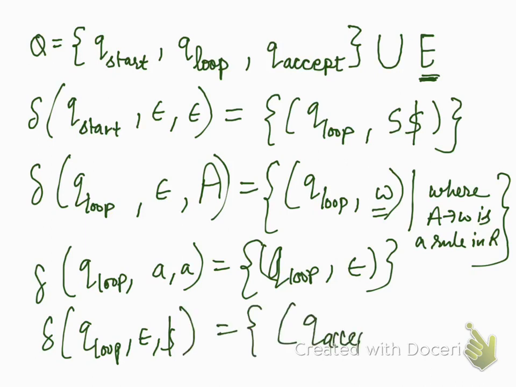You accept. So these are your corresponding transitions.